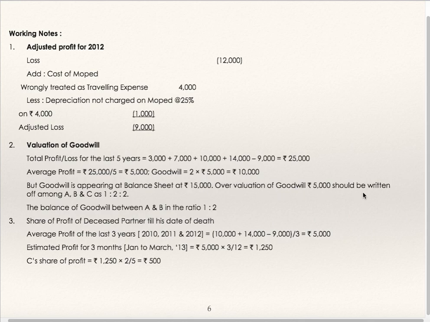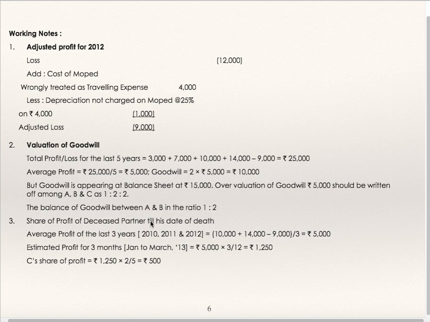Overvaluation of goodwill, 5,000, should be written off among A, B and C in the ratio 1 is to 2 is to 2. Valuation of goodwill is 10,000. Balance sheet value of goodwill is 15,000. Therefore, 5,000 goodwill is to be written off among A, B and C, and the balance, that is 10,000, is to be written off in A and B in the ratio 1 is to 2.